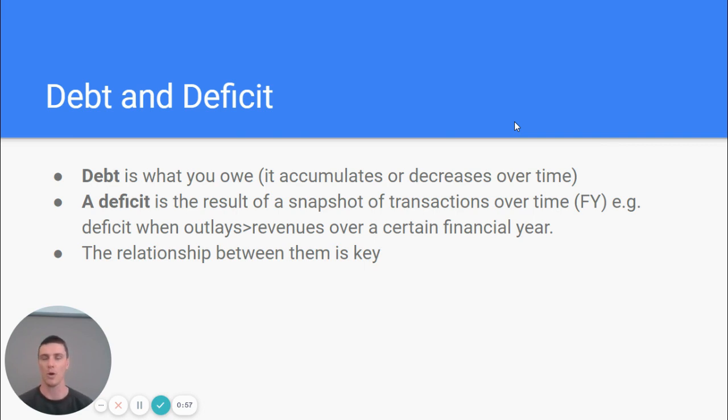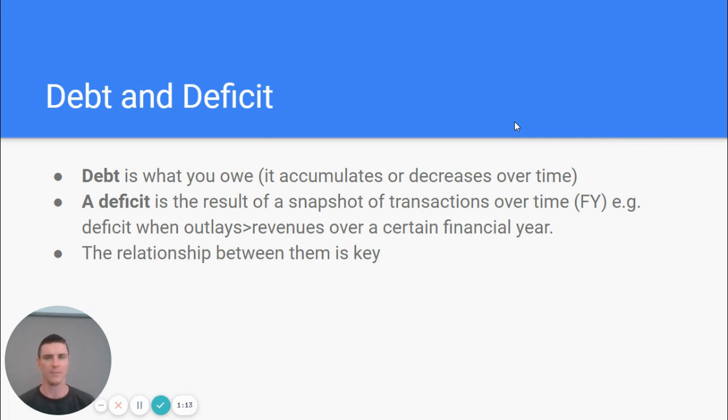So the debt is what you owe. Okay, you borrow $100 from somebody, you owe them $100. You borrow $50, another $50, you owe them $150. If you then pay back $100, you still owe them $50. My point is that debt can accumulate or decrease over time.